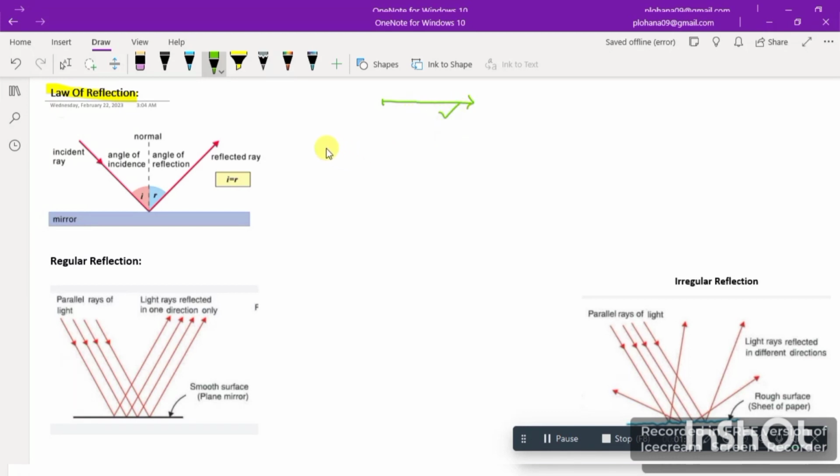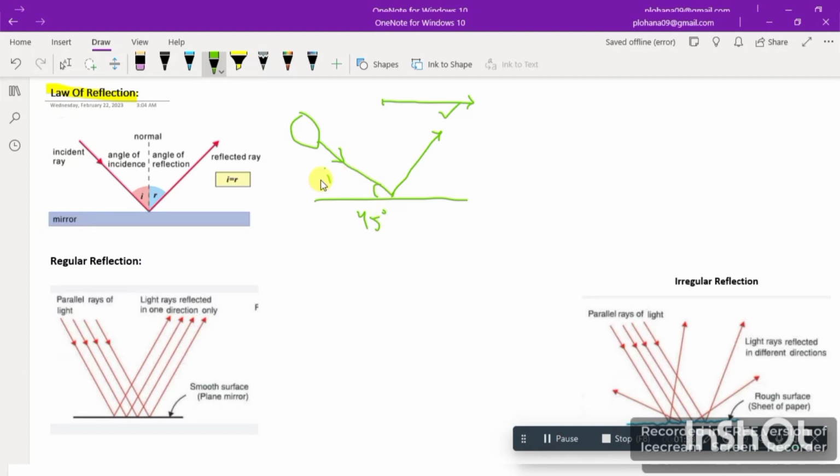Now let me make here. Suppose this is a luminous source, right? So this is a luminous source and this is an incident ray which I'm representing with I. And this is the surface here. When this light hits this surface, it is bouncing back. Of course we have an angle here which is being made. So suppose this angle is equal to 45 degree.